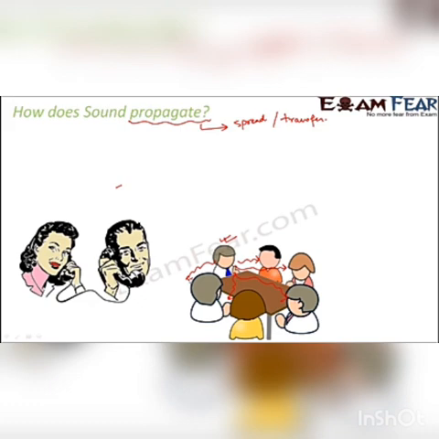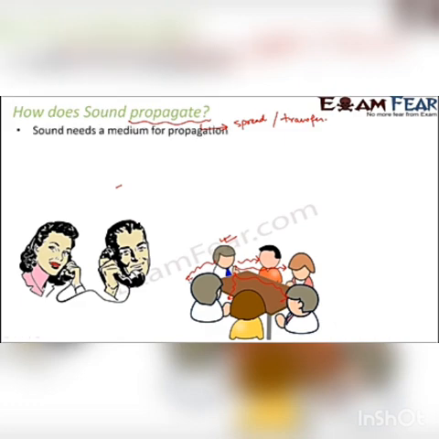So have you noticed that these kinds of sounds which are produced by one source are heard by quite a number of other people? That means it is able to get transmitted over distance. So now the question is, how is sound traveling from one place to another?